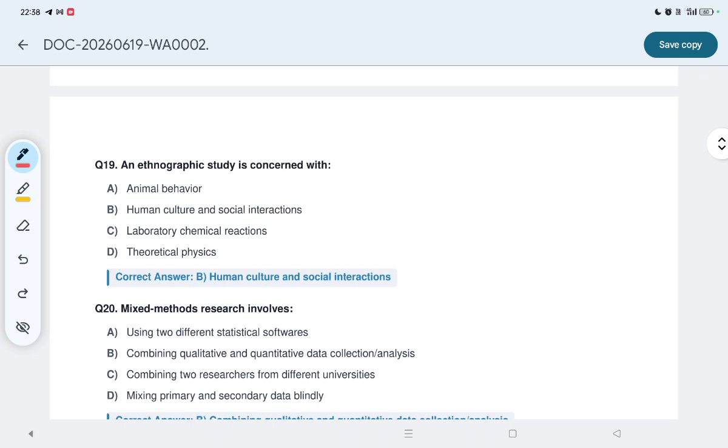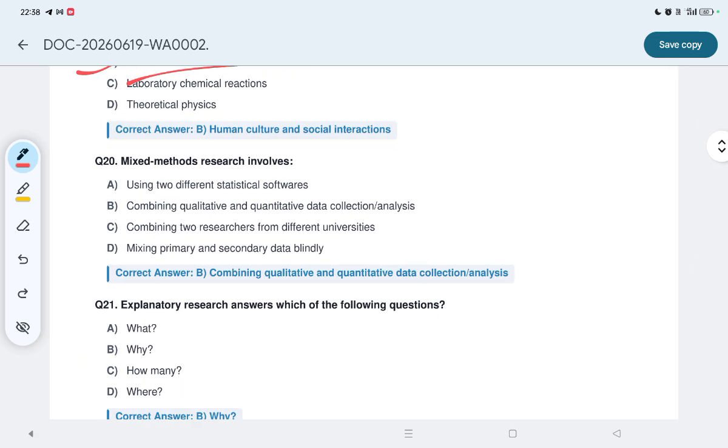Question number 19: an ethnographic study is concerned with human culture and social interactions. Question 20: mixed methods research involves what? Option B is correct: combining qualitative and quantitative data collection and analysis.